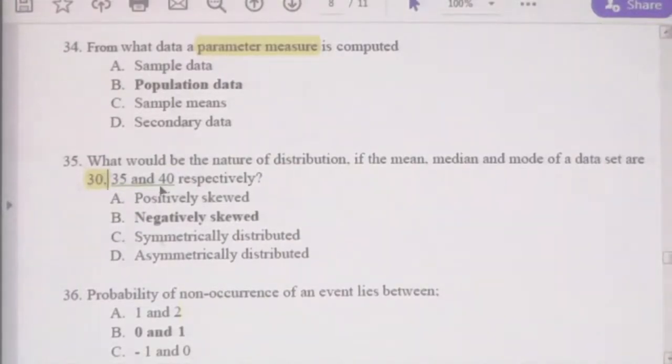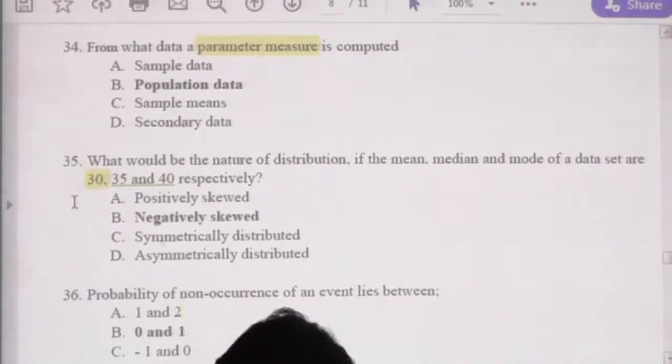If the median and mode are less than the mean, that is positively skewed, right. If mean, median and mode are at the same level, that is a normal distribution. I think you can understand this, right. I will explain using the whiteboard also.